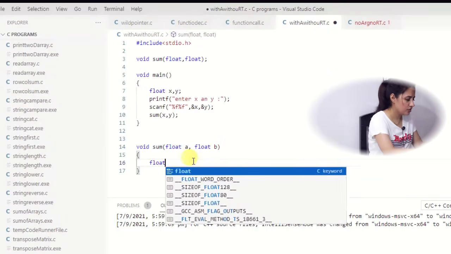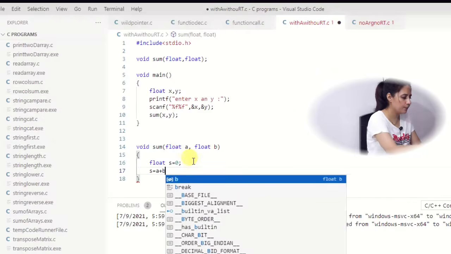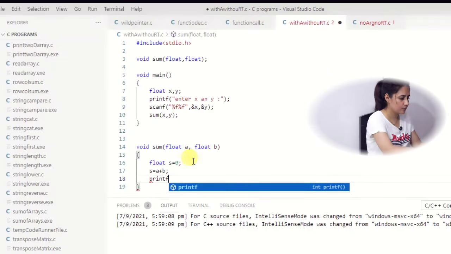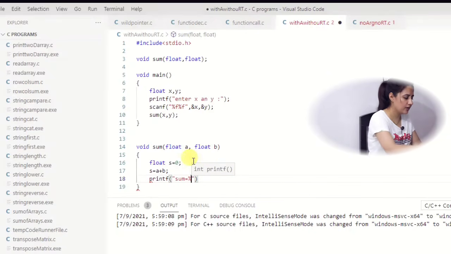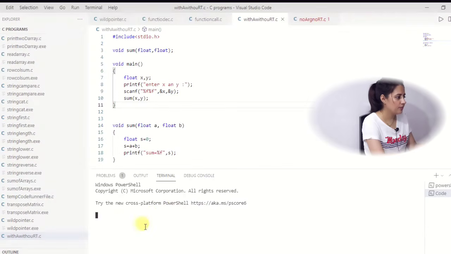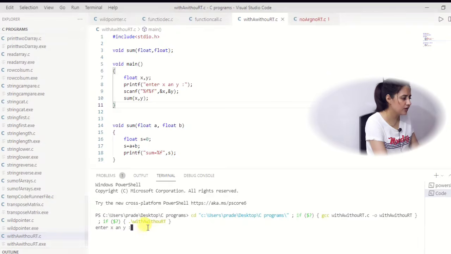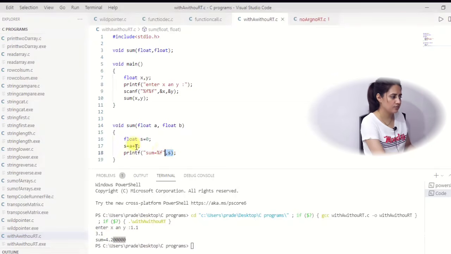So now here I am just taking one variable sum, because in s I want to do a plus b, and simply in printf you can write sum is equal to percentage f, and the variable name is s. That's it. Now let me run this and see what output you will get. It should ask enter x and y, so we first have to enter two values. I am taking float, so I am entering 1.1 and 3.1. So the sum is 4.2.